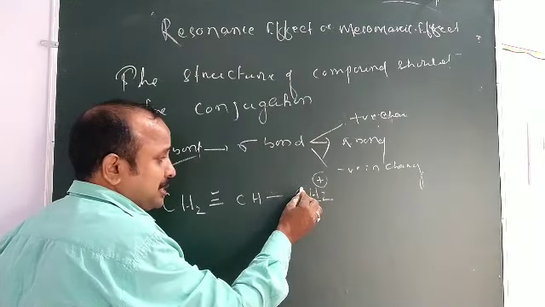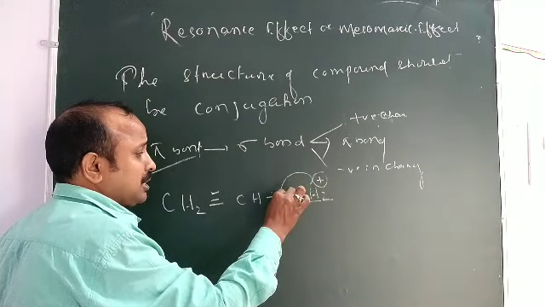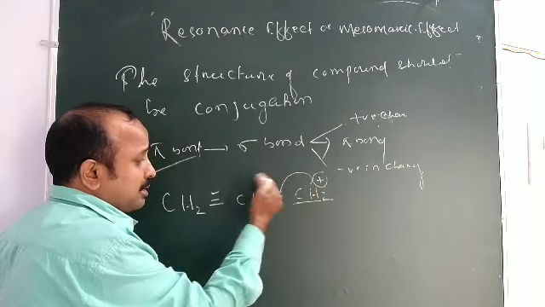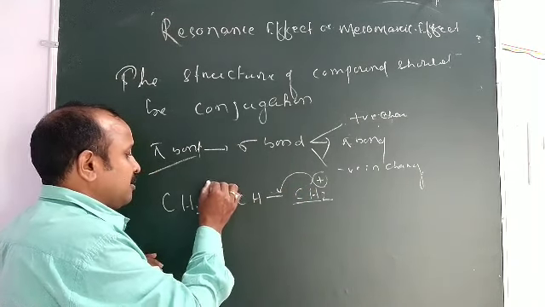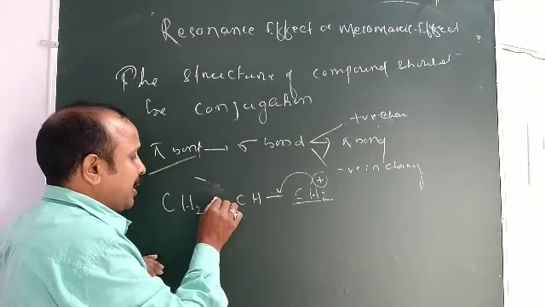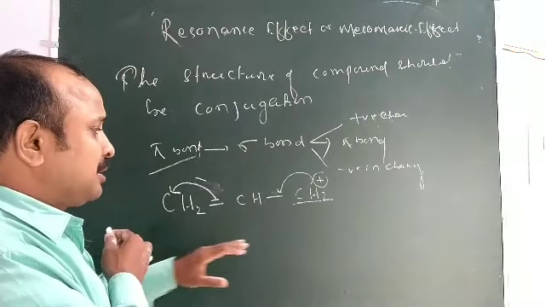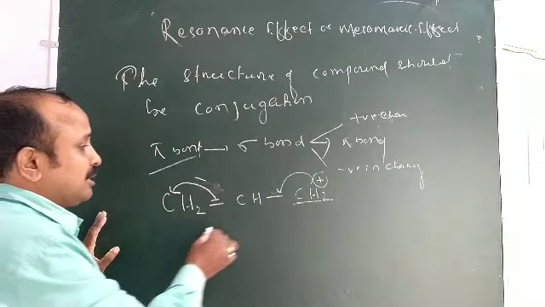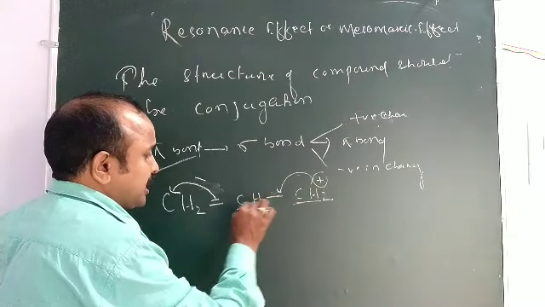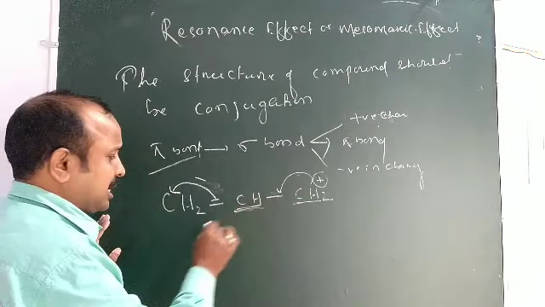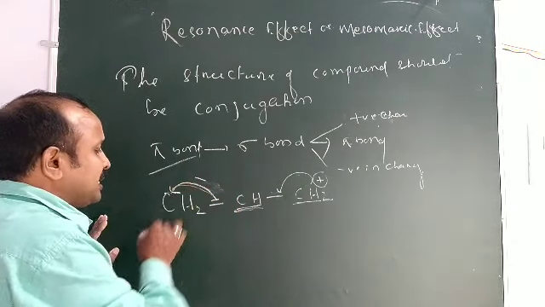Due to the positive charge, this electron will move to this position, and the pi bond shifts to this, making a double bond here. There is no change of this carbon.